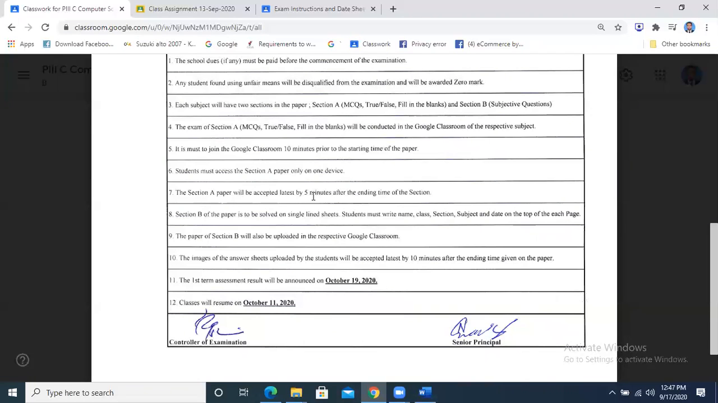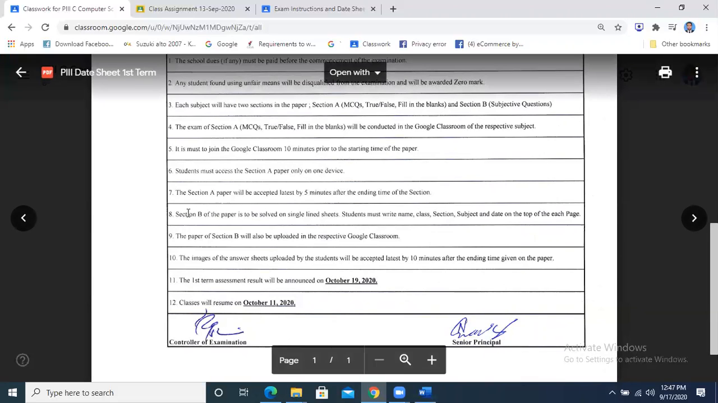The Section A paper will be accepted after 5 minutes. For example, if your paper is going to start at 1 p.m., your time will be until 1:35 maximum, with a 5 minute margin, 1:40. By 1:40 you have to submit your paper of MCQs. Then come towards Section B.